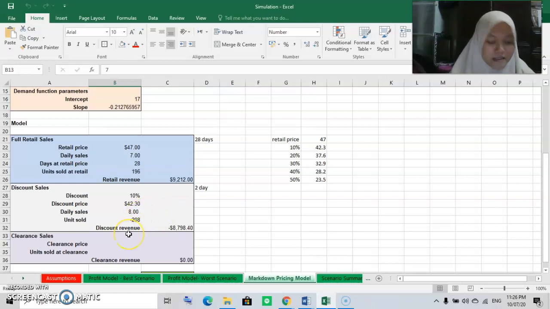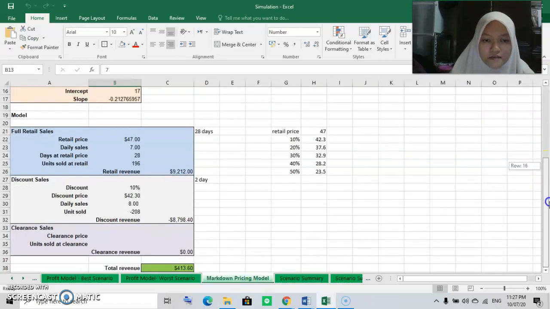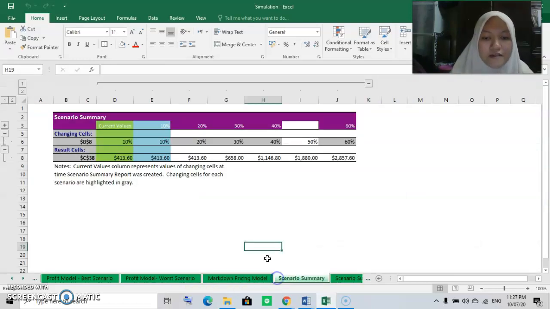So I make the scenario summary, in which I change the discount rate from here and compare with the 10%. Based on here, I make the comparison from 10% to 60%. What I can conclude from it, if the discount rate is higher, we will get a higher return in total revenue, which is here. And if you see here, is higher.